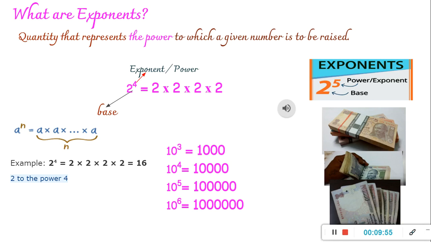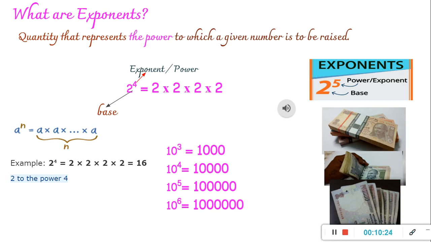Tens place, 100 place, and only then you will be able to tell it is 1 lakh or 10 lakh or 10,000, right? But instead, if we represent them like this, 10 to the power 3, 10 to the power 4, 10 to the power 5, 10 to the power 6, that becomes more convenient. So in this way, we can make use of exponents very conveniently, right?